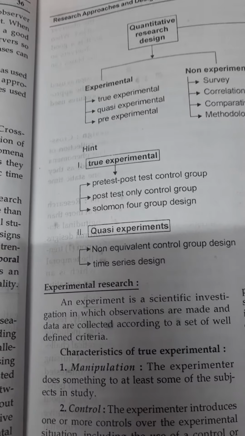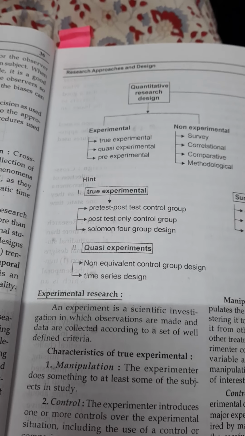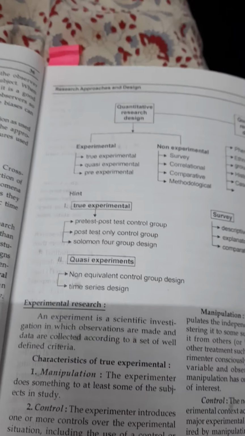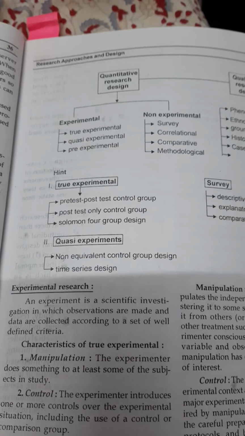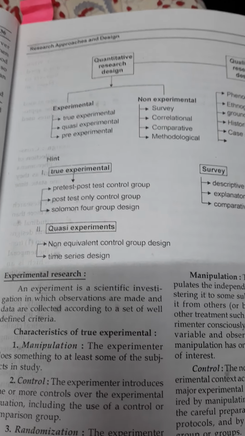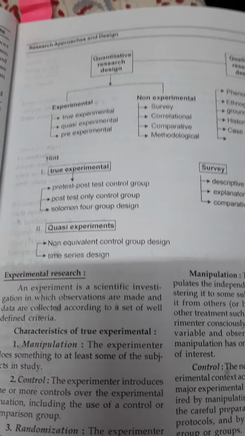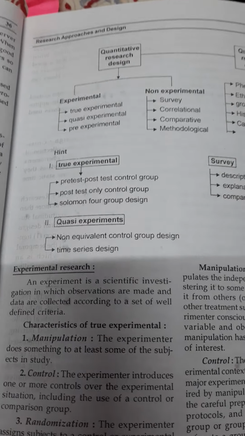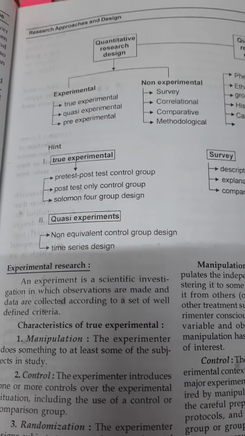Now we move to experimental. In experimental design we have true experimental, quasi-experimental and pre-experimental. True experimental, as I already said, is what you have to do when you are doing a PhD in nursing. That is the manipulative group and the independent group. Manipulative group, what is it? For example, I gave the Complan advertisement. Same thing, we have to do true experimental. When we studied in the first year MSc, we took the groundnut cake.